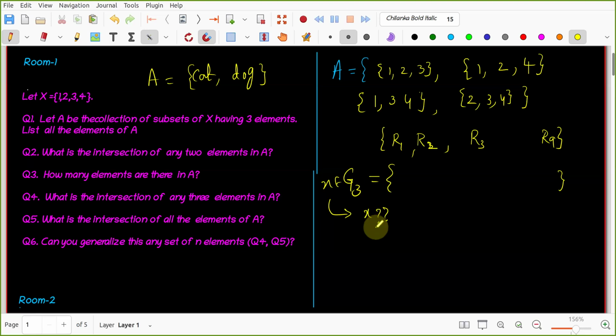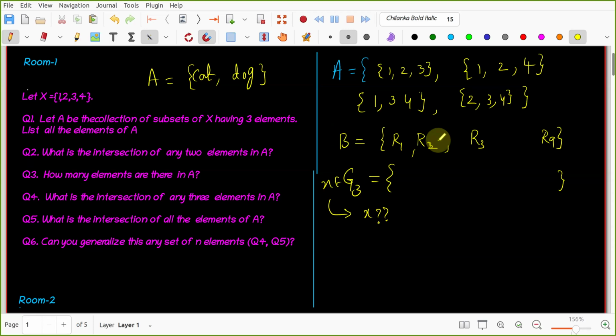X is a student. No, wait, you can call some other person. Baljinder Kaur, X belongs to G3. What is X? It is a student, right? Now, this set I am calling as some set B.